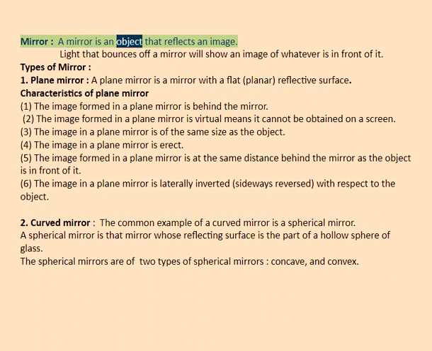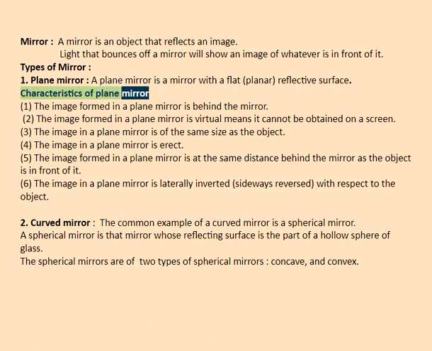Mirror. A mirror is an object that reflects an image. Light that bounces off a mirror will show an image of whatever is in front of it. Types of mirror. 1. Plane mirror. A plane mirror is a mirror with a flat, planar, reflective surface.